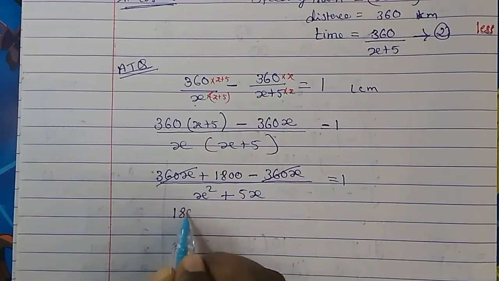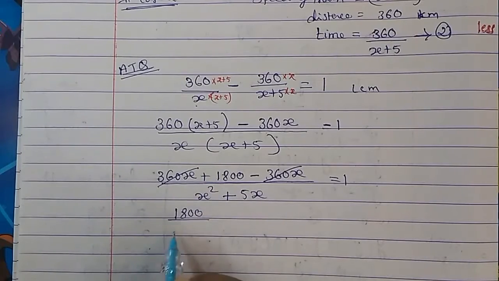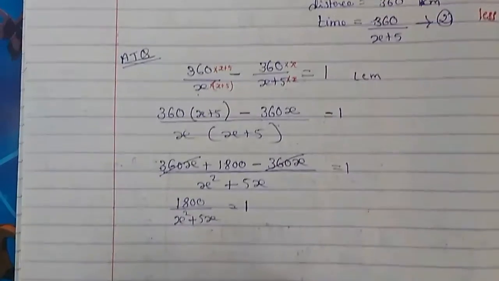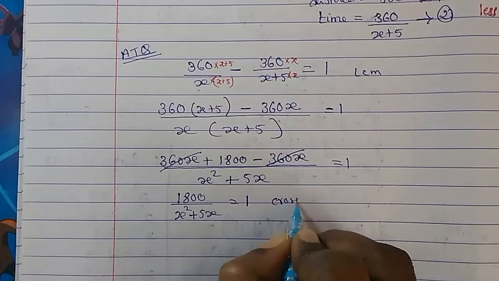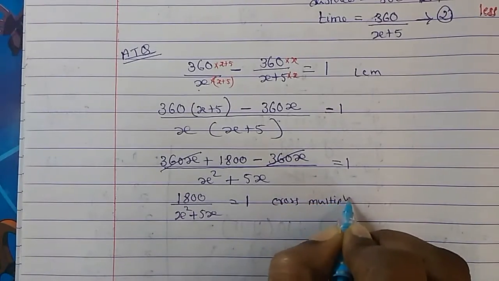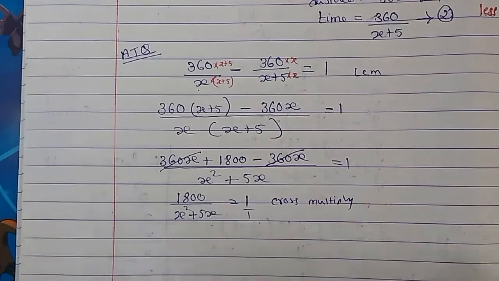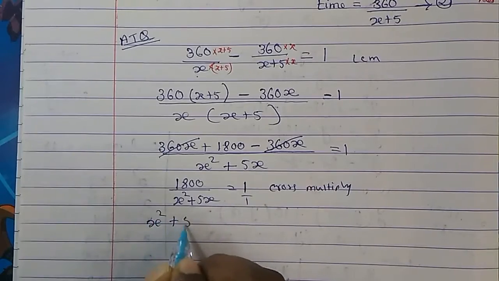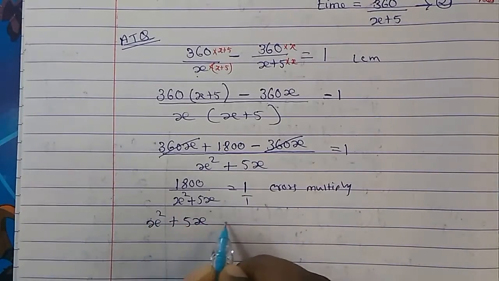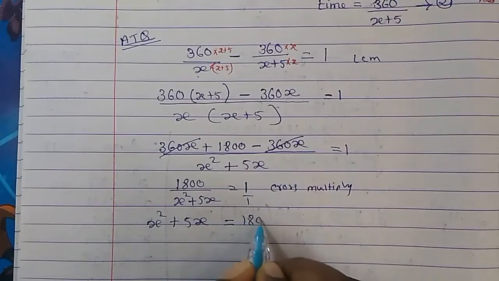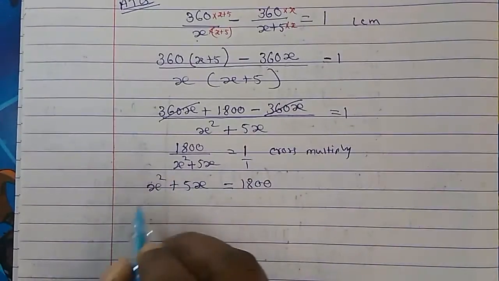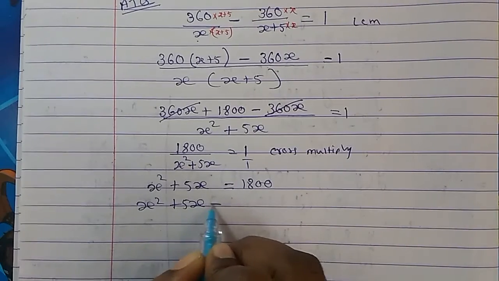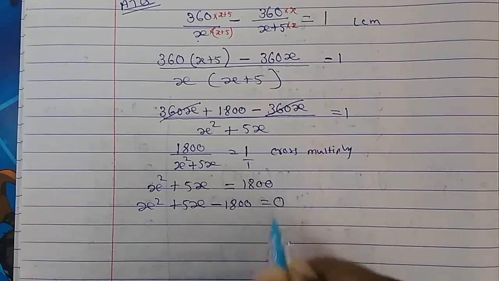So you have 1800 over x square plus 5x equal to 1. So now let's cross multiply. We consider that there is 1. So cross multiply, this x square plus 5x into 1 will be the same, and 1800 will come here. So now x square plus 5x, bring this inside, equal to 0.